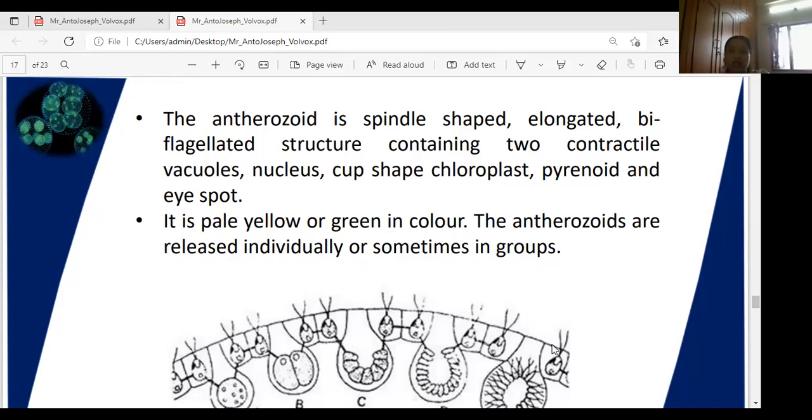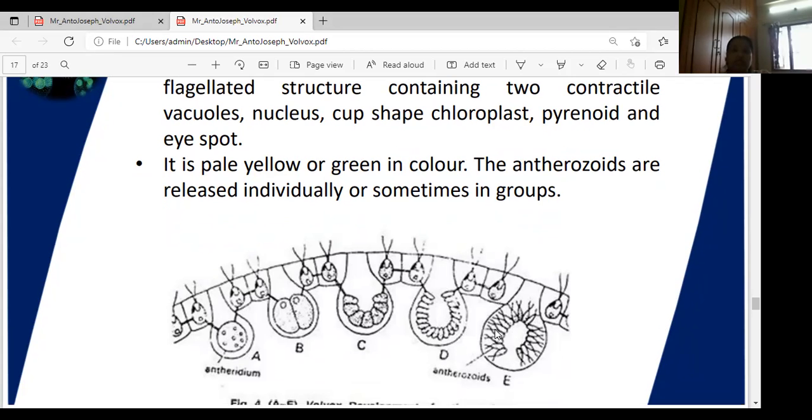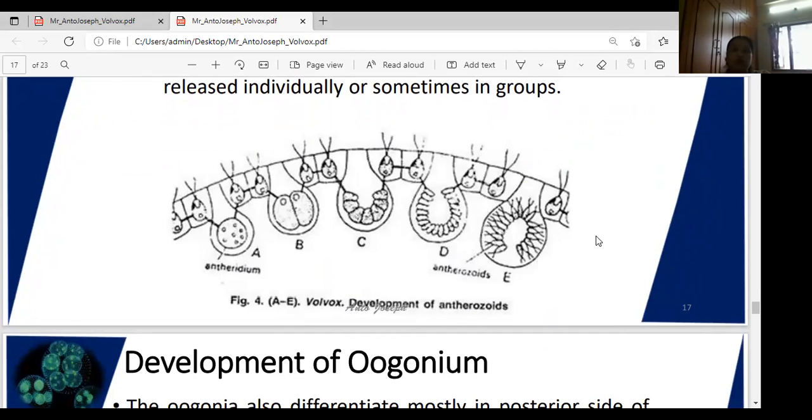Spindle shaped, elongated and biflagellated, containing contractile vacuoles, a cup-shaped chloroplast, pyrenoids and an eye spot, all are present. The spermatozoid is green in color. The anthrozoids are released individually, and sometimes in groups. This is the development of the anthrozoid. Did you understand, ma'am? Anthrozoid?